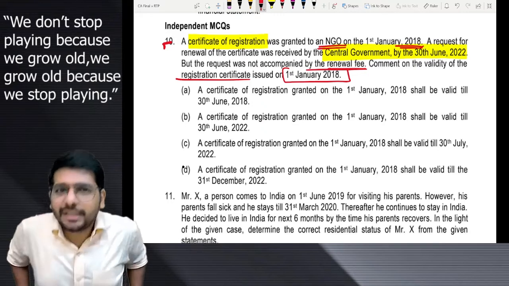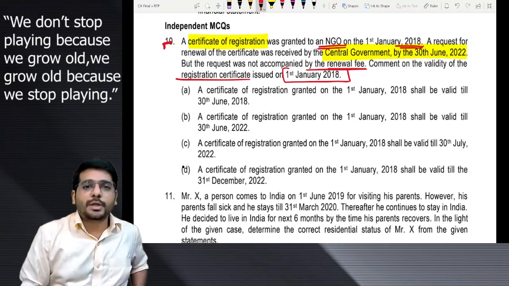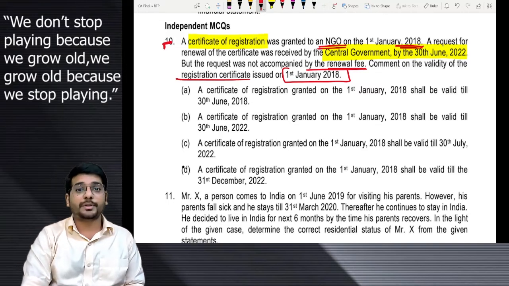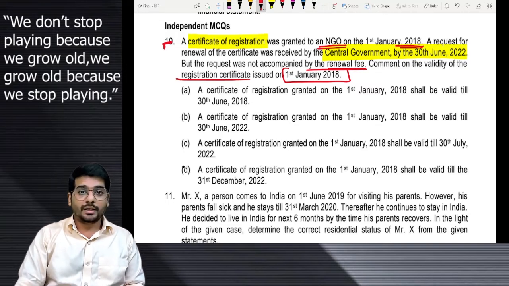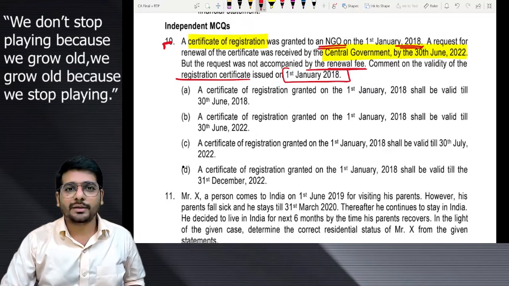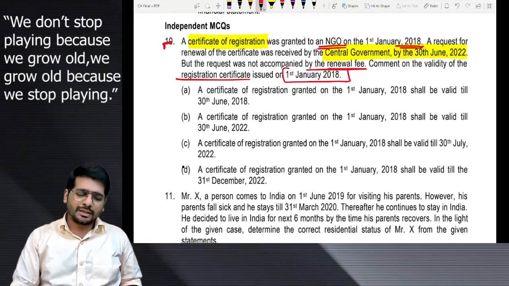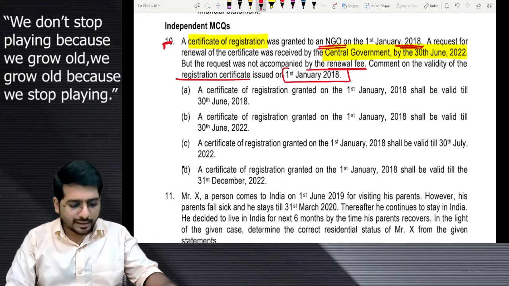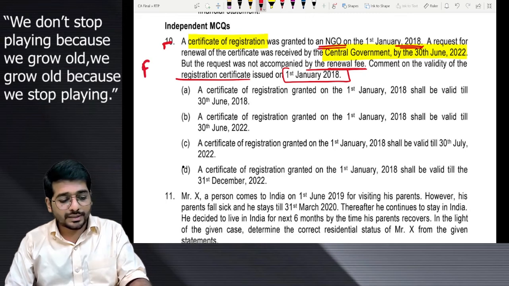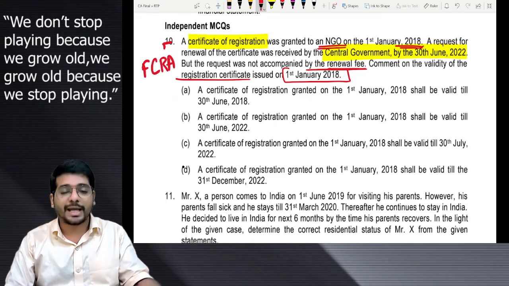Technically, this answer is a little bit incomplete, I would say, because renewal may be a requirement in plenty of chapters or plenty of provisions, and directly saying renewal requirement, how many, what is the period, fees not provided, looks a little incomplete. But again, if your concept is clear, you will understand they are talking about the chapter Foreign Contribution Regulations Act.